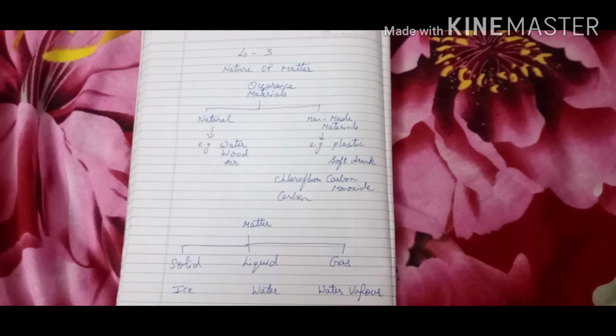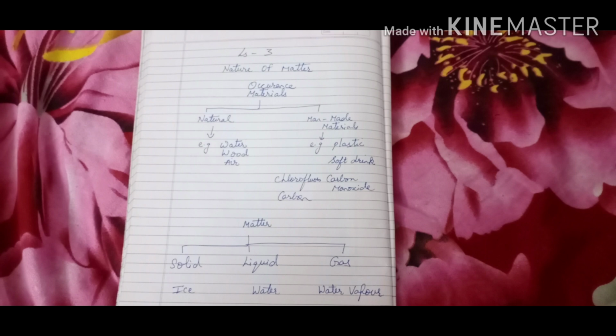Material exists in two types, natural and man-made. This I have given in the flow chart. Natural examples I have given in three states of matter, that is water, wood and air: solid, liquid, gas. Man-made: plastic, soft drinks, chlorofluorocarbon. Again solid, liquid, gas. So this is the thing, materials from which the matter is made.